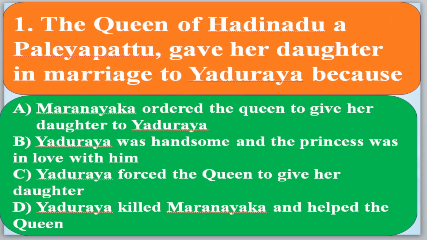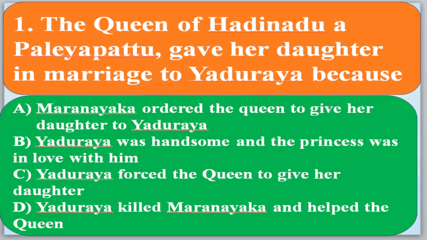So first one. The queen of Hadinadu, Palepatu, gave her daughter in marriage to Eduraya because... Why has she given her daughter? So here, after the death of the Chamaraja, nobody was there on the throne.